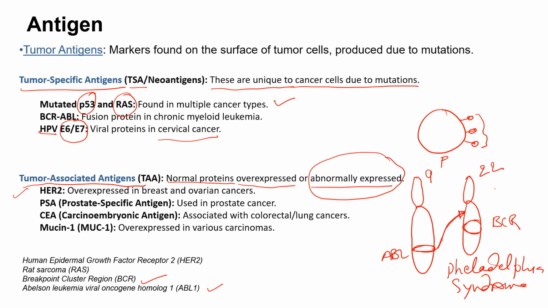The classical example is the human epidermal growth factor receptor 2, which is called the HER2 receptor. These are overexpressed in breast tissues and also in ovarian cancer. Prostate specific antigen is also a marker for prostate cancer. Then what I discussed is actually carcinoembryonic antigen.